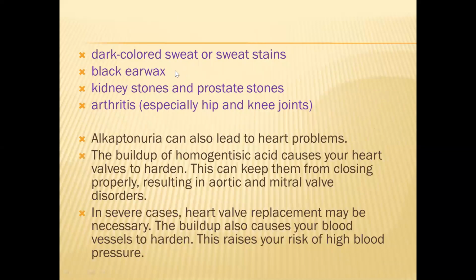Generally, the sweat will be dark in color and will appear on your clothes, and even the ear wax will be black. It may also lead to kidney stones and prostate stones, and arthritis, especially in hip and knee joints. And in severe conditions, alkaptonuria can also lead to heart problems.